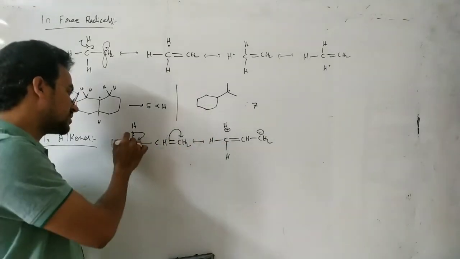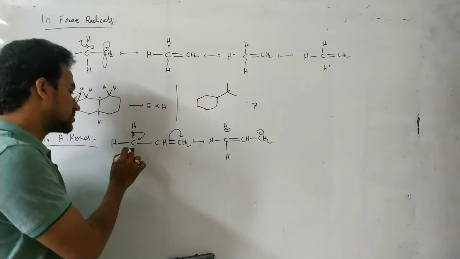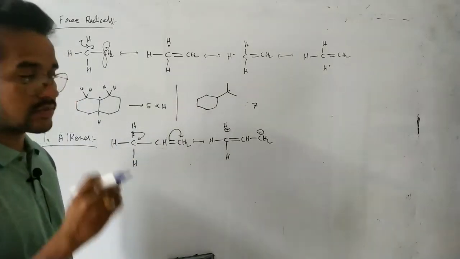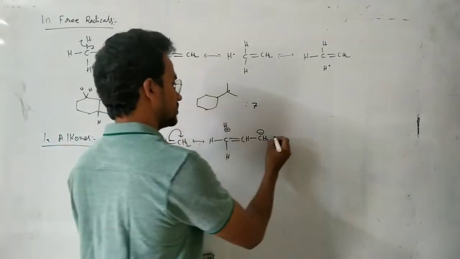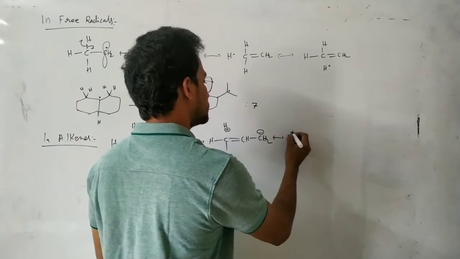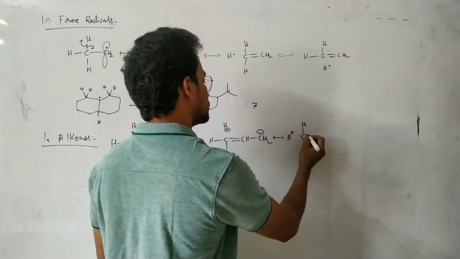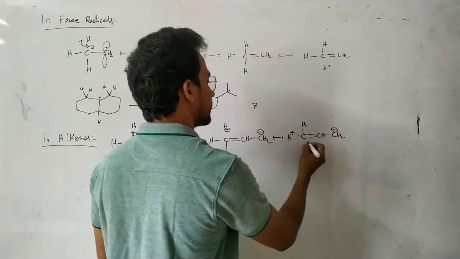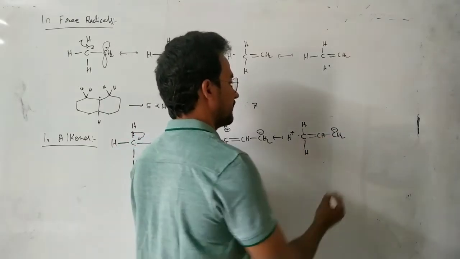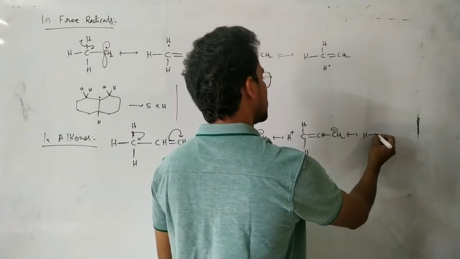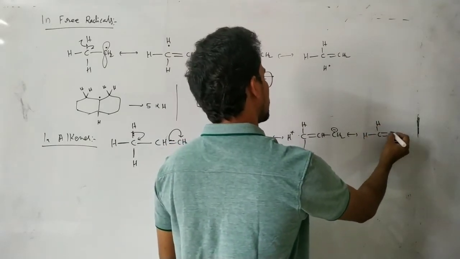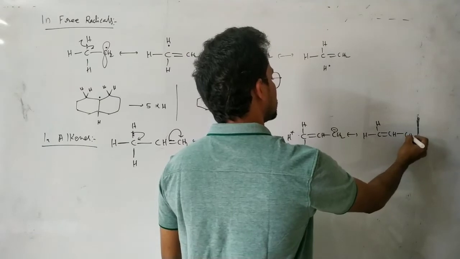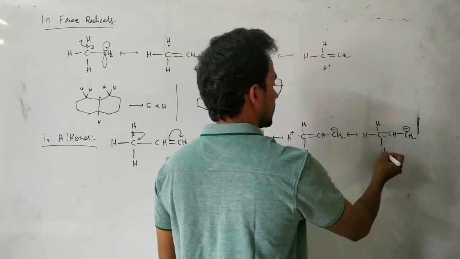So any of these CH sigma electrons can be involved in hyperconjugation. So H plus C, here H, double bond CH, CH2 minus, here H. Next here HC, H, double bond CH, CH2 minus, here H.